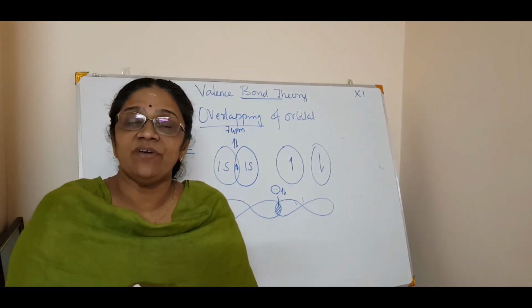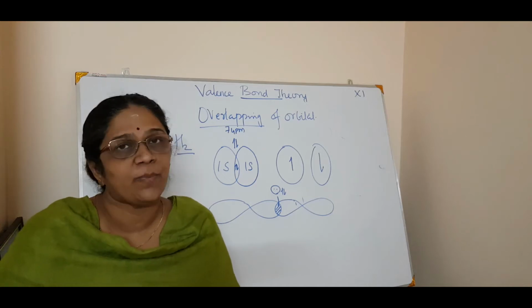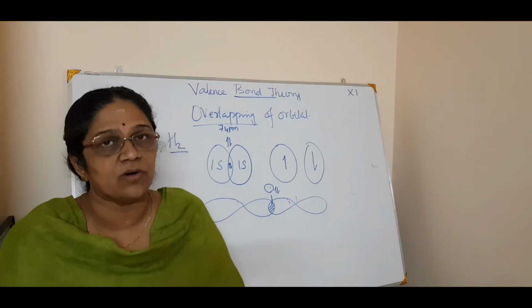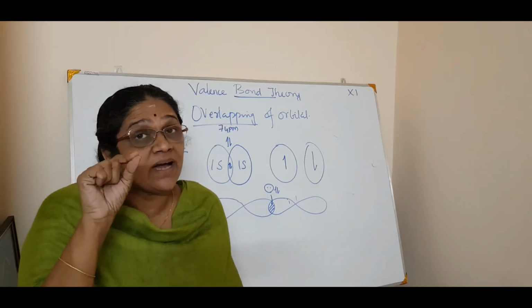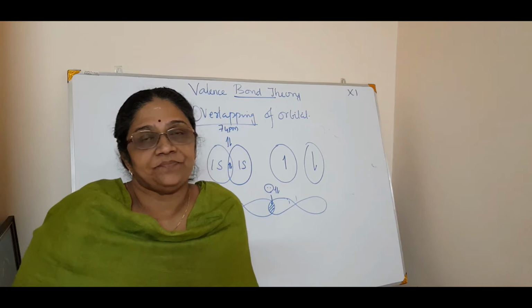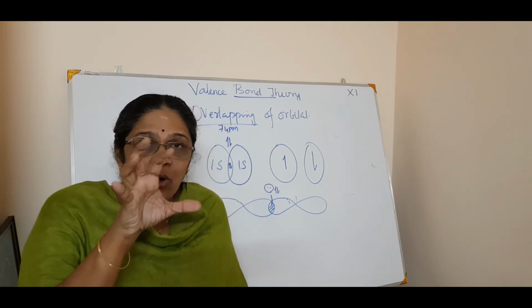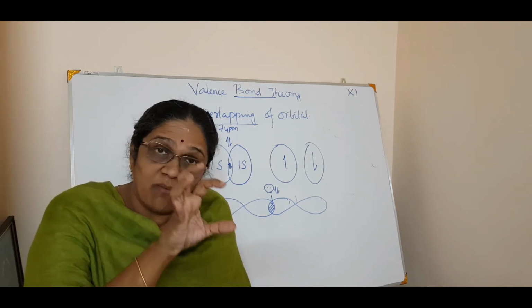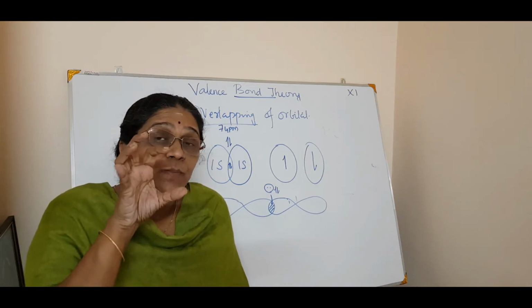Now the next we are discussing is, in your textbook, it is not of such importance, the directional properties of bond. Now what do you mean by this directional property of bond? This directional property of bond determines the geometry of the molecule. See, you know an orbital overlapping happens, correct? There must be a correct orbital overlapping, and also the bond should be directional.